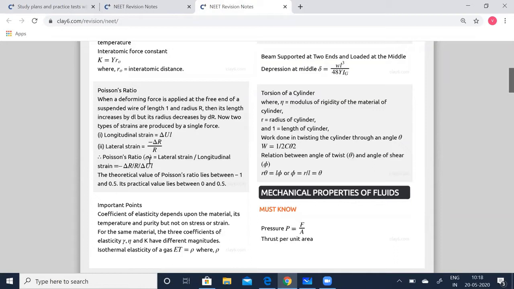So therefore, the Poisson ratio sigma is equal to lateral strain by longitudinal strain, which is nothing but minus of delta r by r divided by delta l by l. So the theoretical value of Poisson's ratio lies between -1 and 0.5. Its practical value lies between 0 and 0.5.